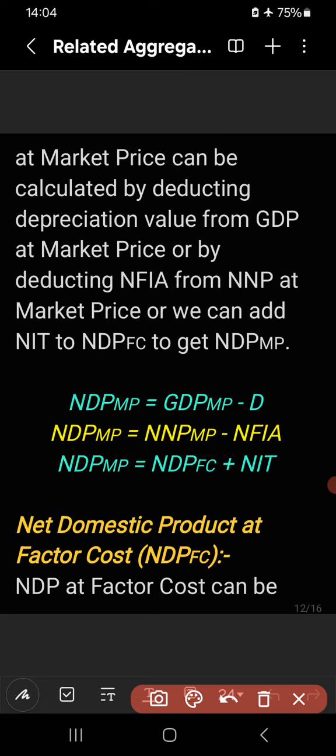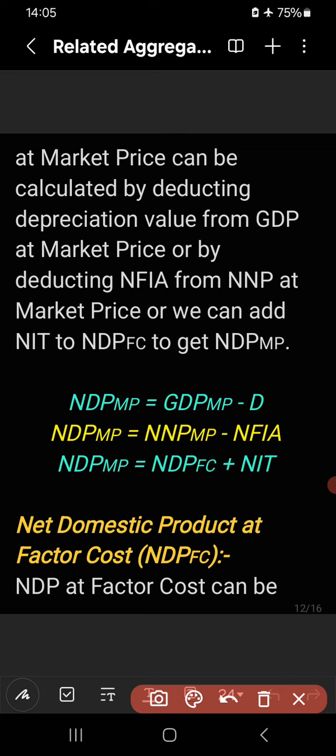Then the third one, you see, when NDPFC is given, how to calculate NDPMP? When we add NIT, net indirect tax, to NDPFC, the value is given at factor cost and it is asked to find the value at market price. So we have to add NIT, net indirect tax. So NDPMP can also be calculated from NDPFC by adding NIT to it, right?